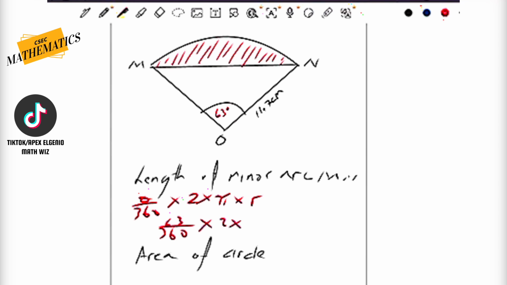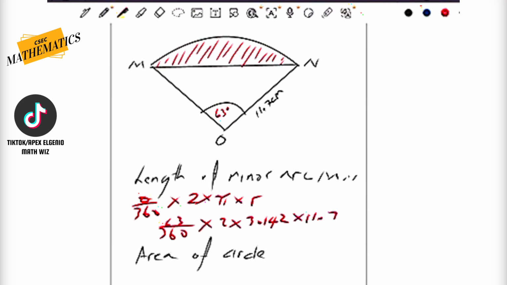We already know that pi has a constant value of either 22/7 or 3.142. I like my calculator, so I'm always going to go for 3.142. You don't have to put the 2 on it as well, guys, but I like adding that extra 2. It gives me that extra accuracy in my answer. And then the radius, as was stated in the instruction, is 11.7, as can be seen there on the diagram.